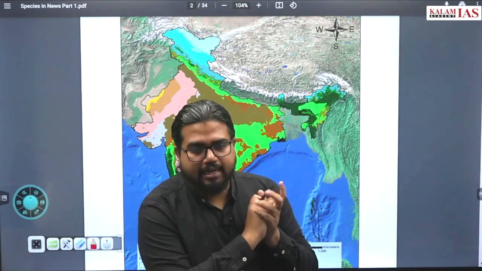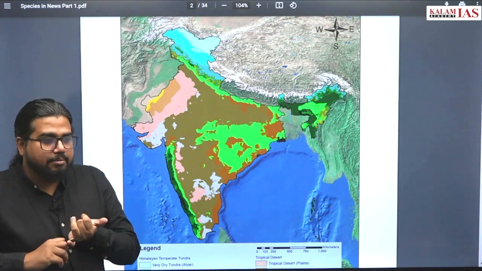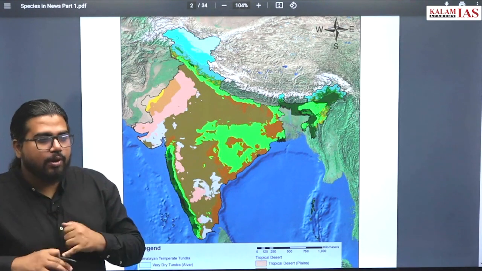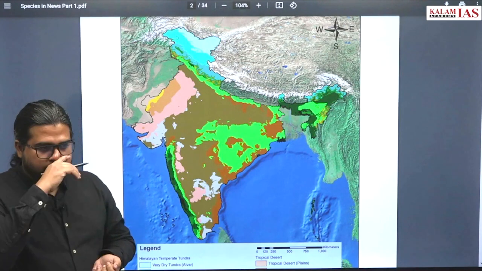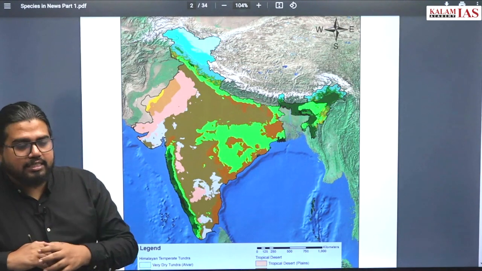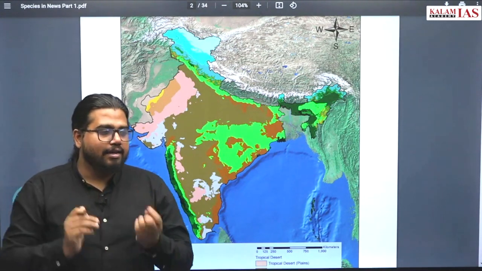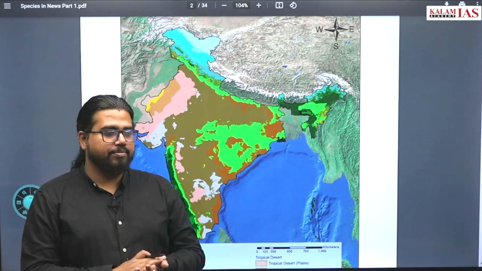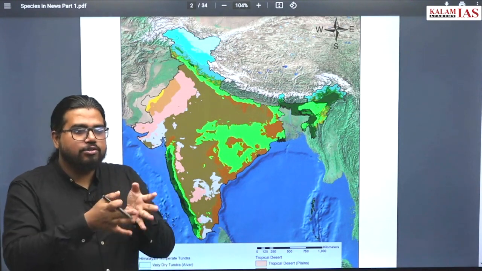So what is the peculiar characteristic? Here temperatures are extremely low almost throughout the year. Now what happens if temperature is low? Decomposition rate of organic matter is very slow. Even if a leaf falls, it will remain as a leaf for a long period of time. Now what is the consequence of this? Soil becomes unfertile or bad.